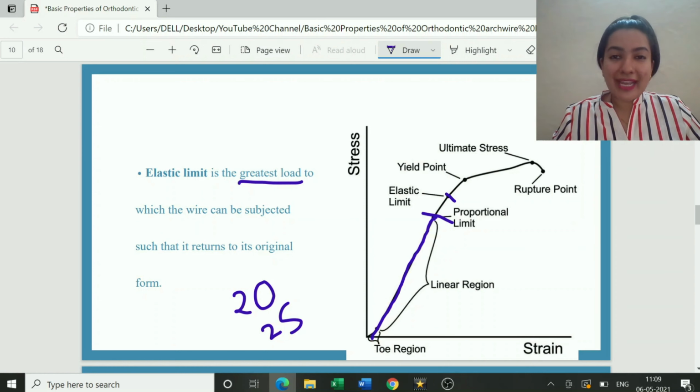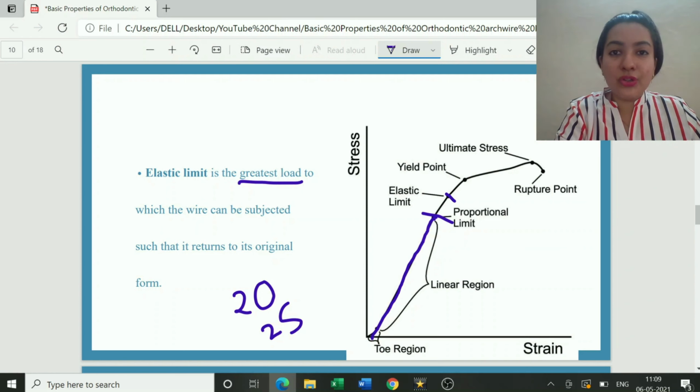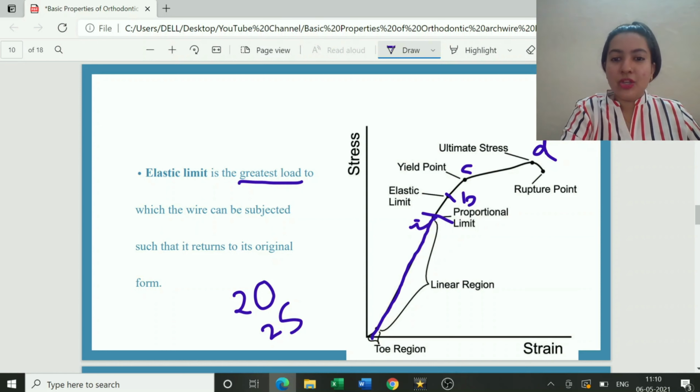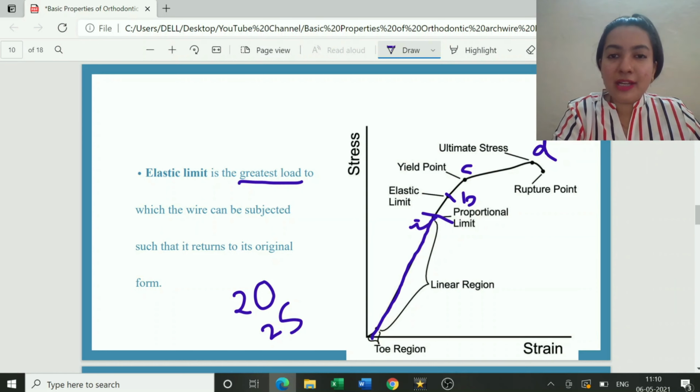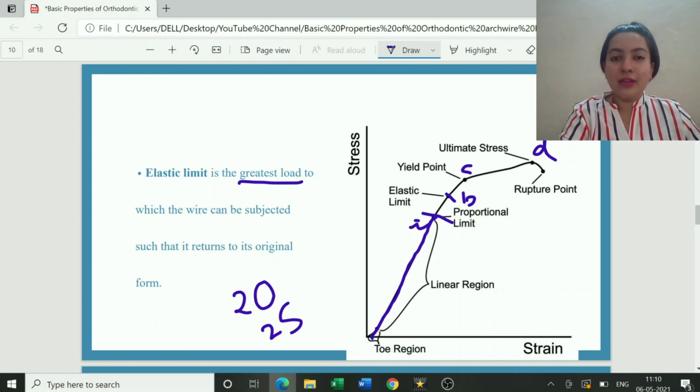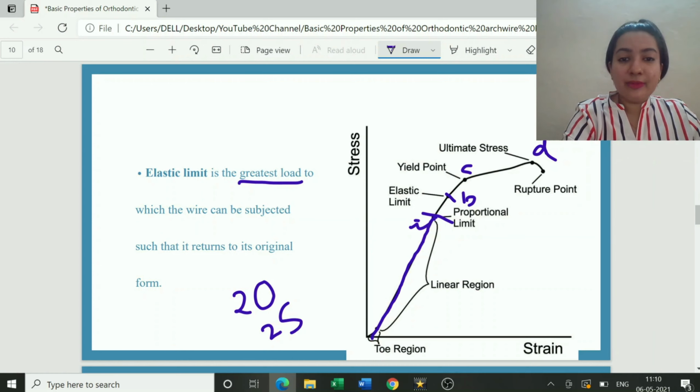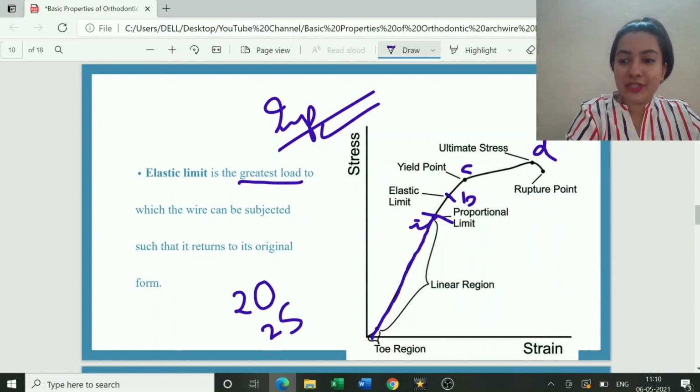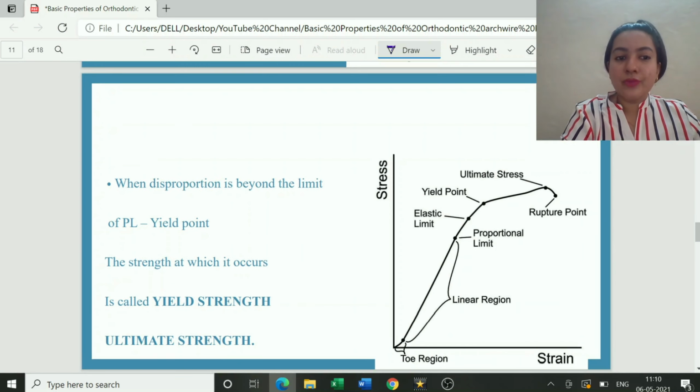The kind of question which can be asked here is, a stress strain curve will be plotted for you, and what you have to do is label it or match the following, wherein they might give you this as A. Elastic limit, that point can be marked as B. This is C, this is D. Identify A, B, C and D. So your A is proportional limit. B becomes your elastic limit, that is the greatest load till the wire will come back to its original shape. Next is your yield point and then the ultimate stress. So yes, you should be very much thorough with this particular graph. This is very important.